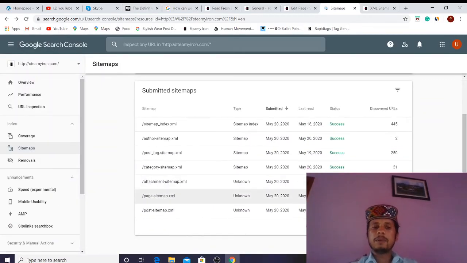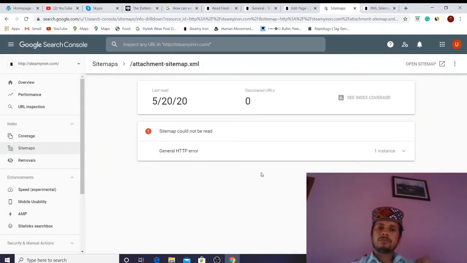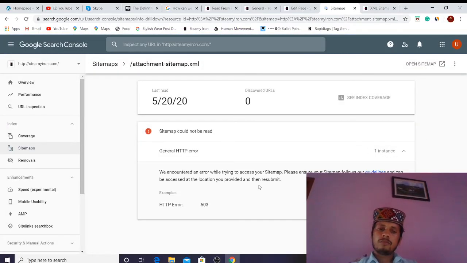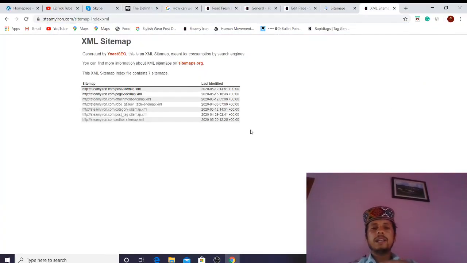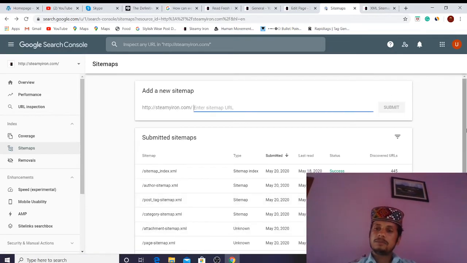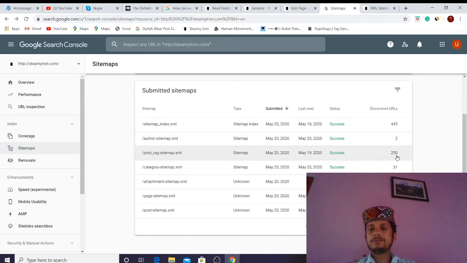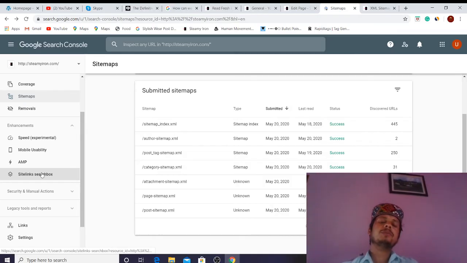So here are the attachment sitemap and page-sitemap.xml. Alright. So the main sitemaps we have added have been successfully indexed by Google Search Console, with live processing at the same time. That's what we can do with the sitemap, and we have done that.